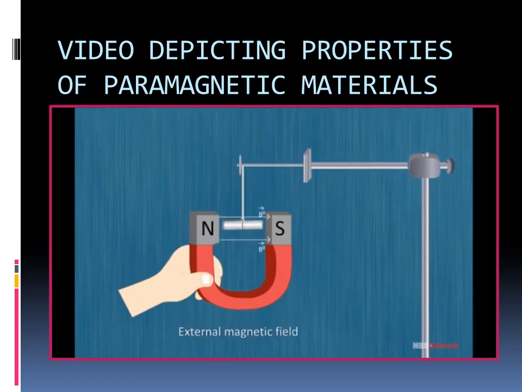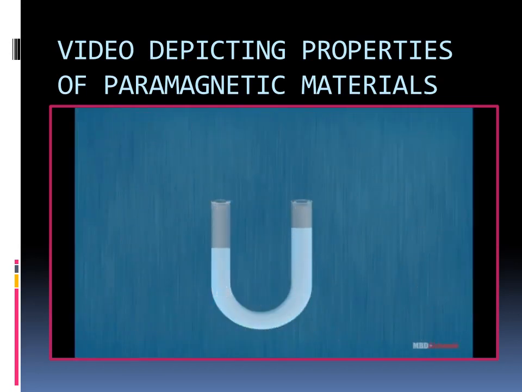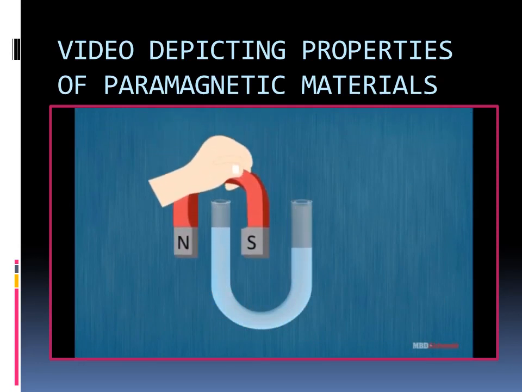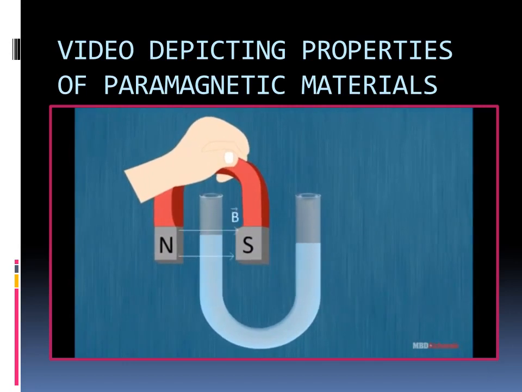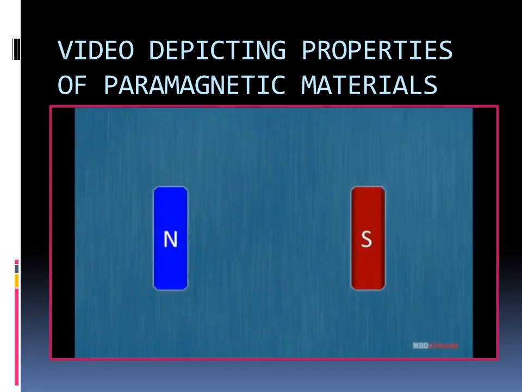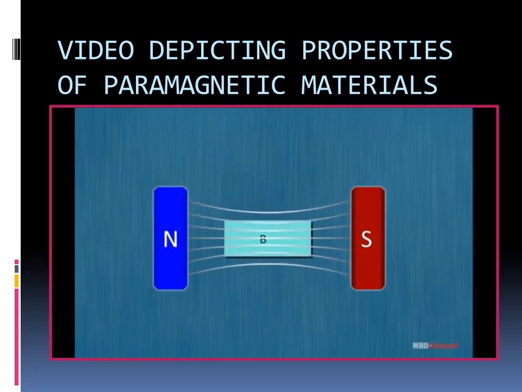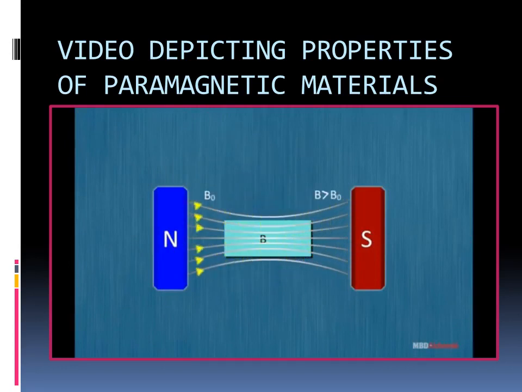Paramagnetic substances. Let us discuss paramagnetic materials. These materials are weakly attracted by a magnet. When a paramagnetic material is suspended in a uniform magnetic field, the paramagnetic substances rotate so as to bring their longest axis along the direction of the field. When a sample of paramagnetic liquid is put in a U-tube and strong magnetic field is applied across one of the two layers, the level of liquid rises. This proves the movement of paramagnetic liquid from weaker to stronger parts of the field.